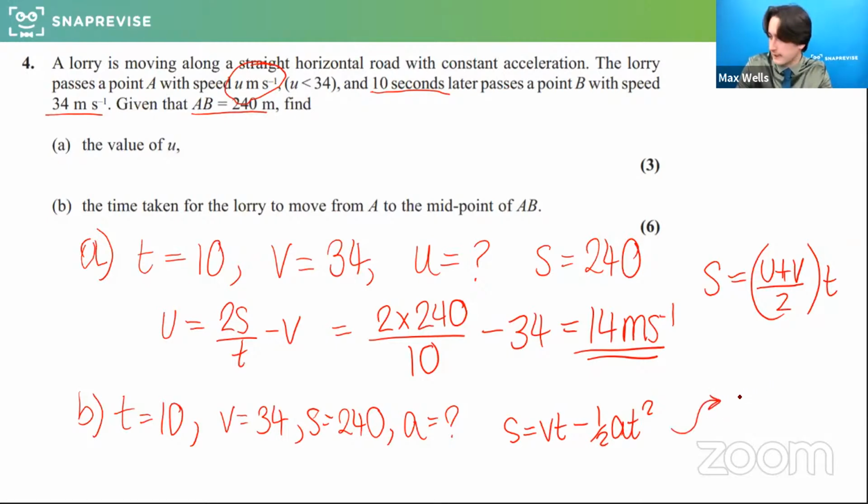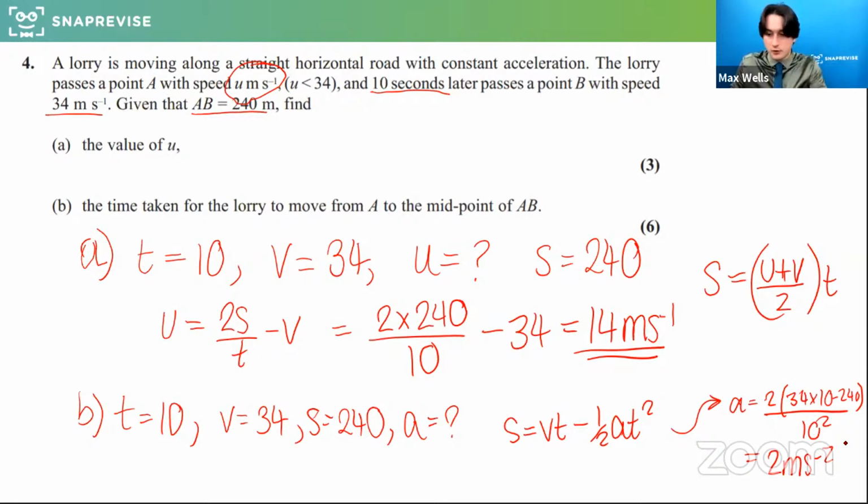Let me know if you get the acceleration ahead of me here. Well done for those that got that. You sub in, rearrange, make A the subject. A would be equal to 2 over 10 squared, I believe, which comes out as 2 meters per second squared. And now I can use that to find it for the midpoint.